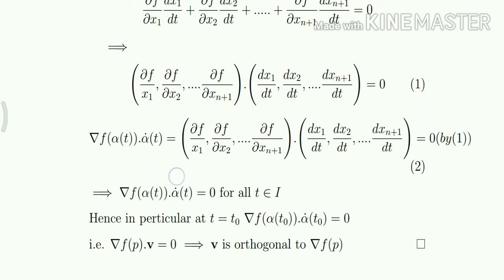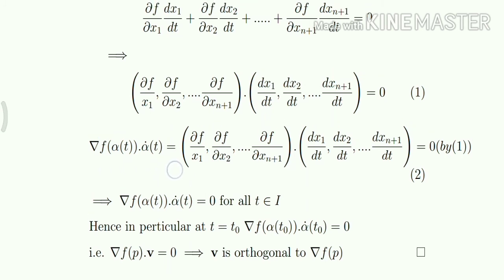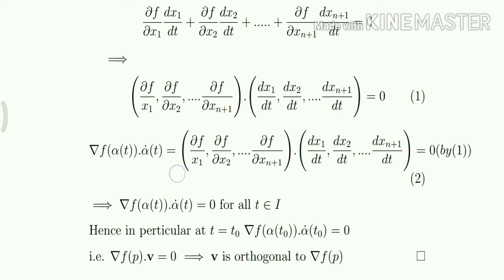And alpha dot of t is the vector with base point alpha of t and components dx1 by dt of t, dx2 by dt of t, etc., dxn plus 1 by dt of t.